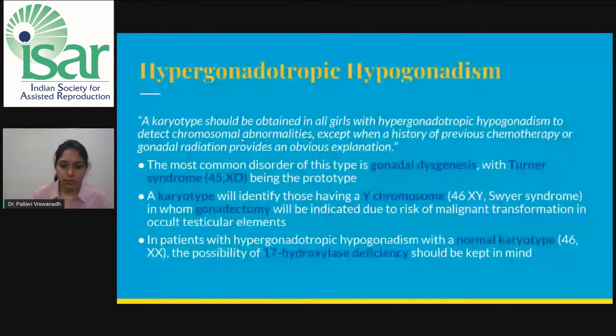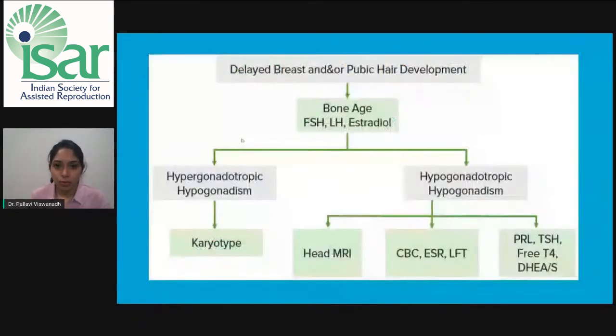Just a flowchart to discuss hypergonadotropic hypogonadism. In case of any delayed breast and pubic hair development, we'll get a bone age by X-ray wrist, FSH, LH, and estradiol levels. This will tell us if it is a hypergonadotropic type or a hypogonadotropic. If it is hypergonadotropic, we proceed with the karyotype. In hypogonadotropic hypogonadism, a head MRI, other tests like CBC, ESR, LFT, RFT, prolactin, thyroid tests, and DHEAS serum concentration. This is a broad flowchart as to how to segregate hypergonadotropic from hypogonadotropic.